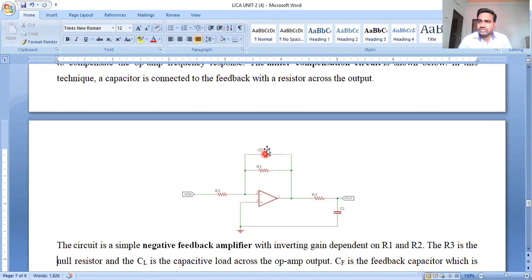Another point is that the compensation is done on an external basis in the dominant pole and pole-zero pair, but here we do it on an internal basis. Okay, that is the discussion.